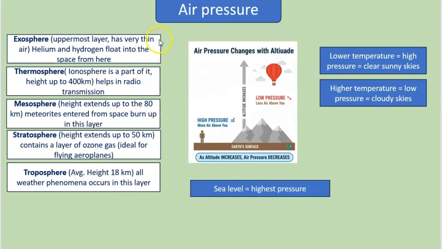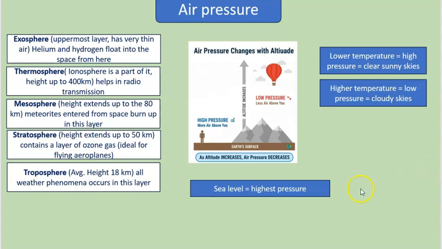Now the concept of air pressure, which is dependent on temperature. If the temperature is low, the air pressure is high because the air is heavy or dense. When the temperature is high, the air becomes thin or light and the air pressure becomes low.